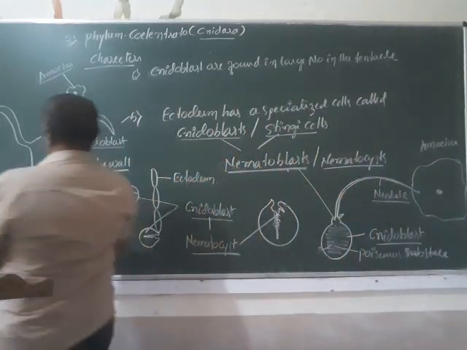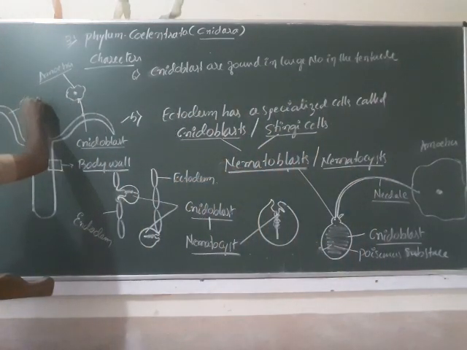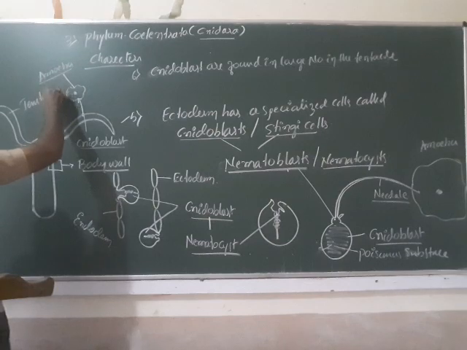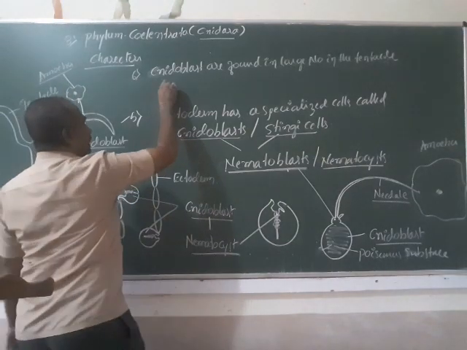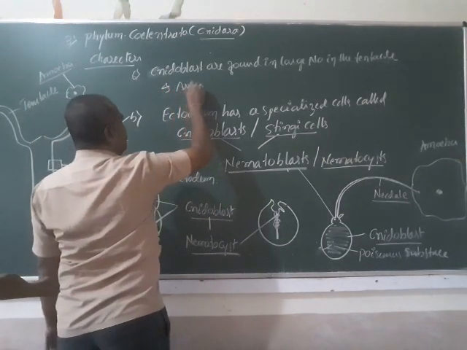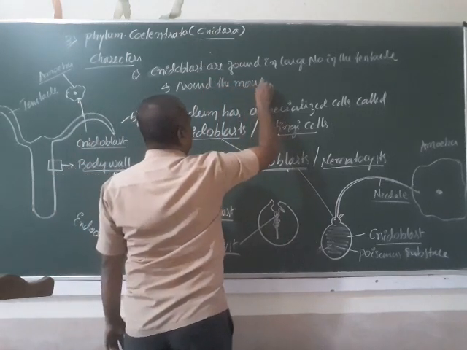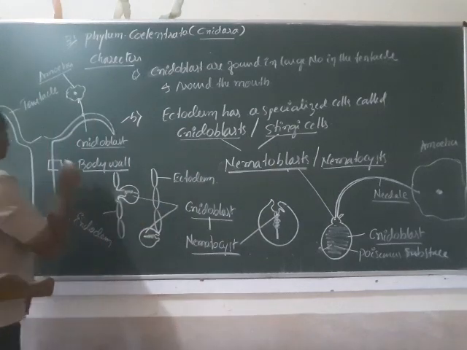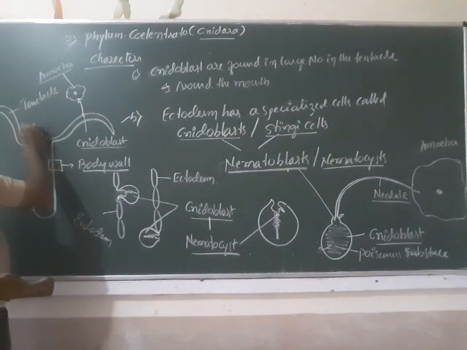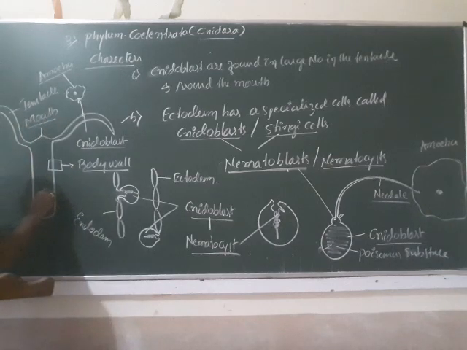What are tentacles? These are called tentacles. And also around the mouth. Where is the mouth? This opening is called the mouth, and this is the body.